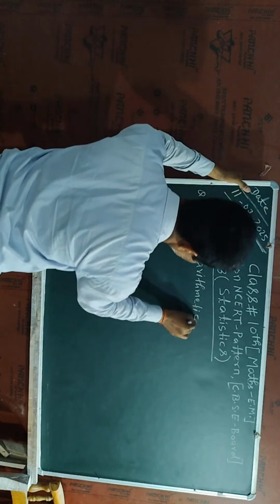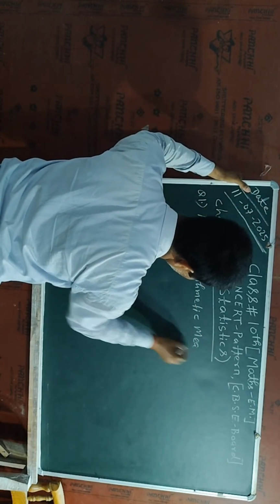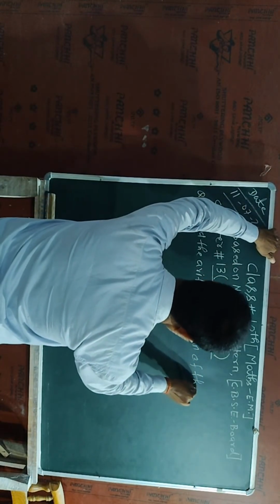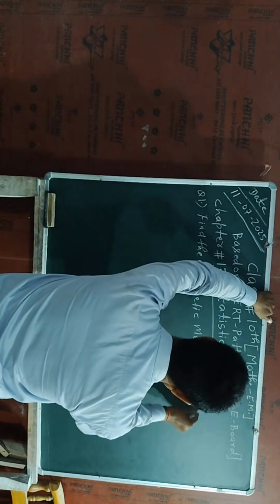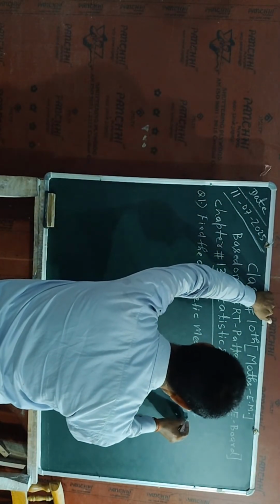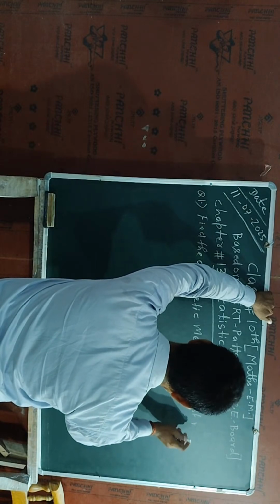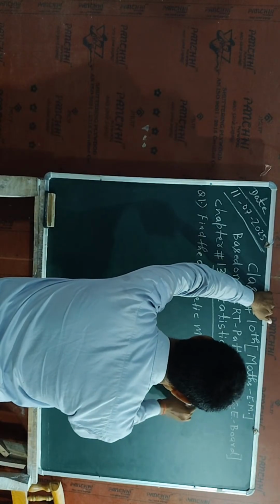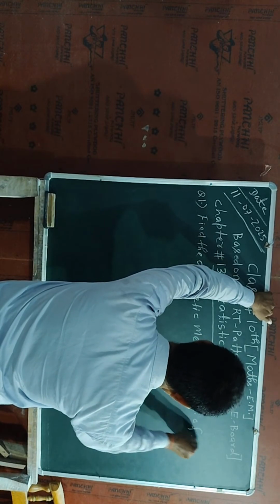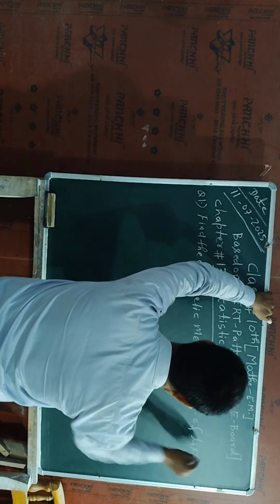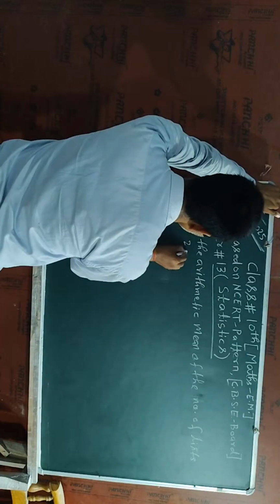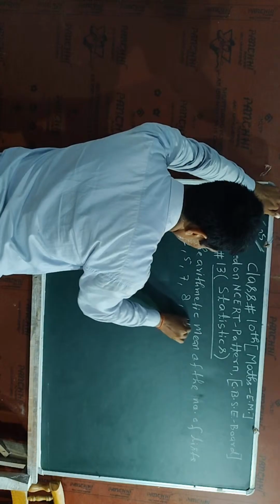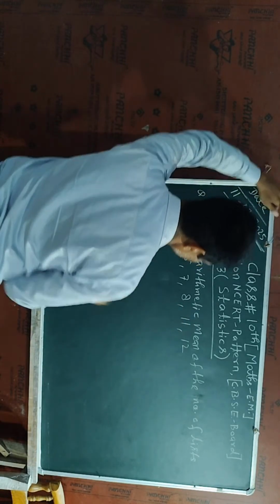Arithmetic mean of the list of numbers. That is why I am writing 2, 5, 7, 8, 11, 12. What will be the arithmetic mean?